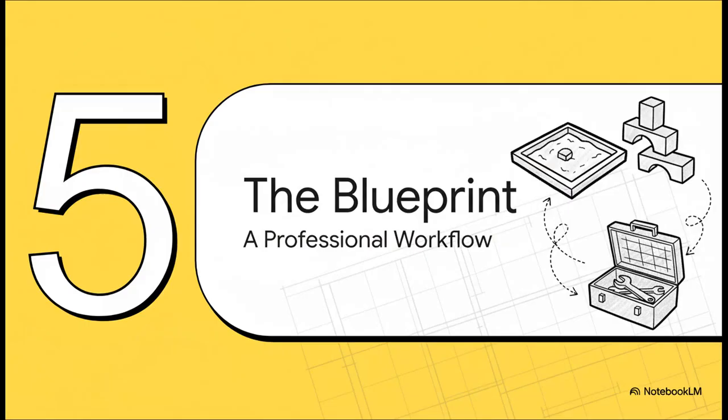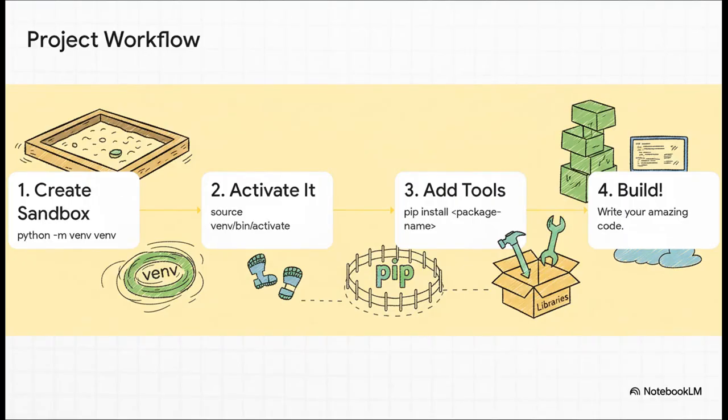Okay, so we have the sandbox, we have the building blocks, and we have the toolkit. Let's put it all together into a simple, professional blueprint that you can use for every single project from now on. Here it is, your professional workflow. 4 simple steps. 1. Create your virtual environment, your sandbox, usually called venv. 2. You activate it. You're basically stepping inside the sandbox. 3. Use pip to install any extra libraries you need. They'll be installed safely inside that venv, not on your main system. And finally, step 4, you start building your amazing code.